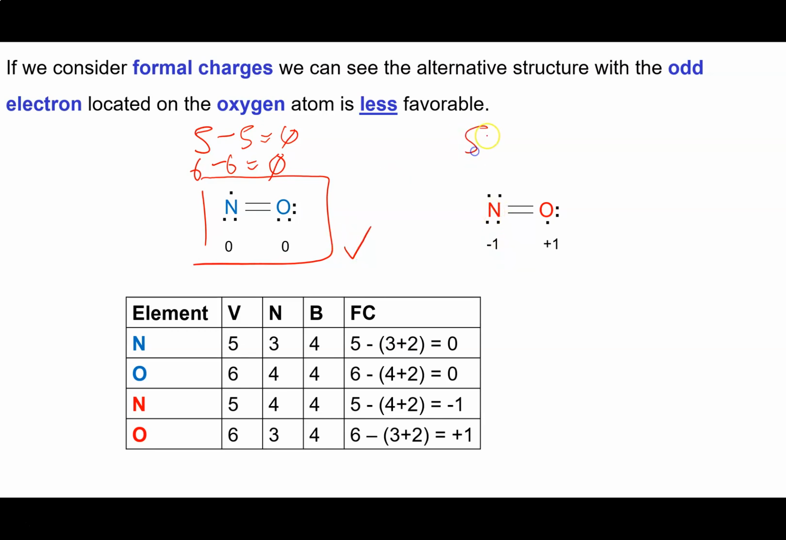There's the nitrogen, 5 minus 6 gives me -1, and then 6 minus 5 gives me +1. So that one, not so good. So it seems like it's best if the odd electron goes on the nitrogen and that the oxygen has the complete octet.